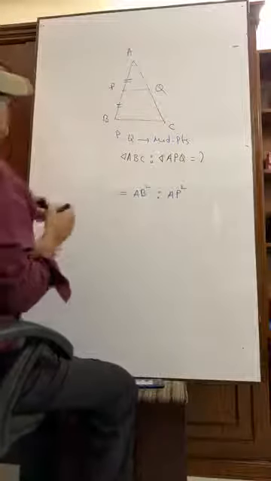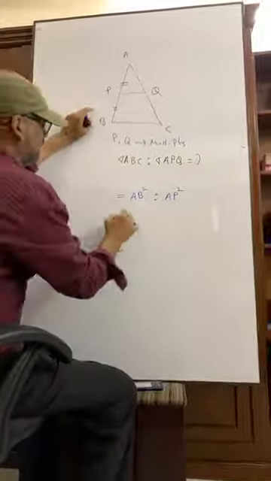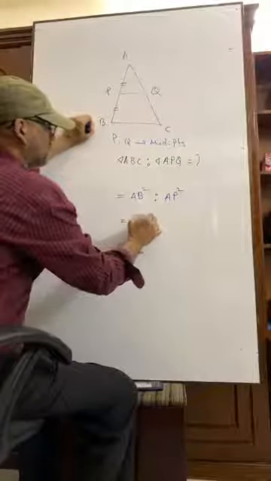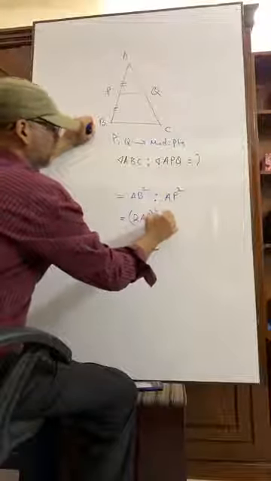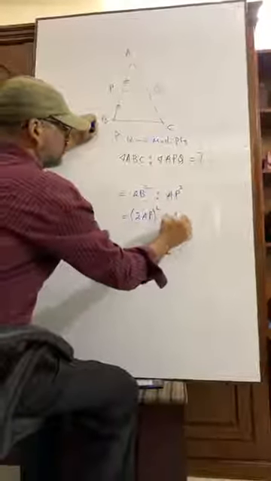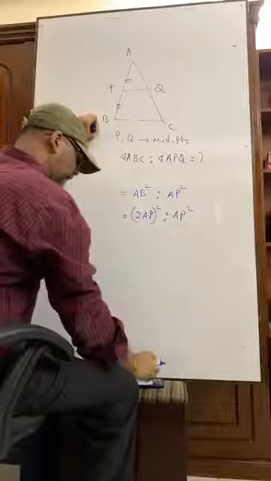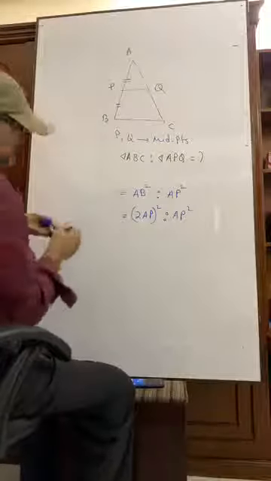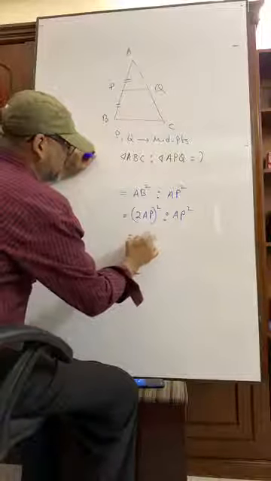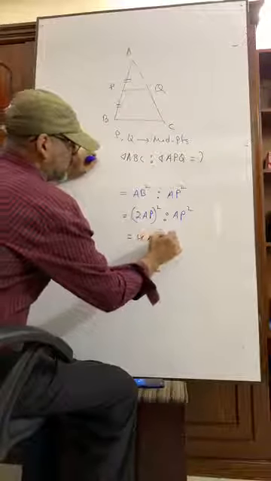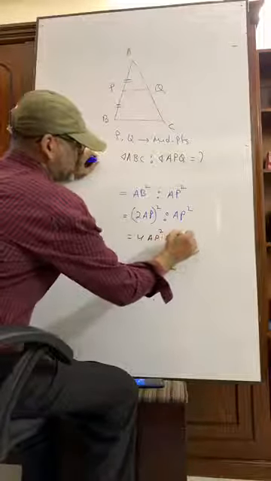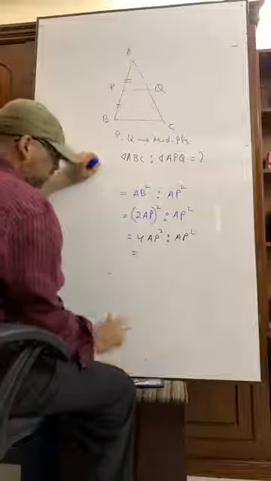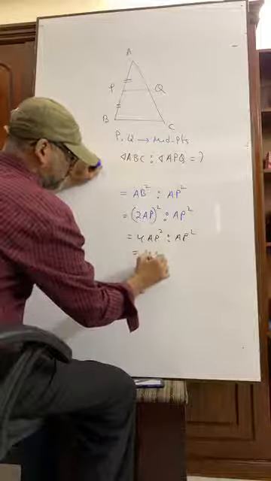Now, AB can be written as twice AP, whole square is to AP square. That means twice AP whole square is 4 AP square. AP square will be omitted from both the sides, so we will be left with 4:1.